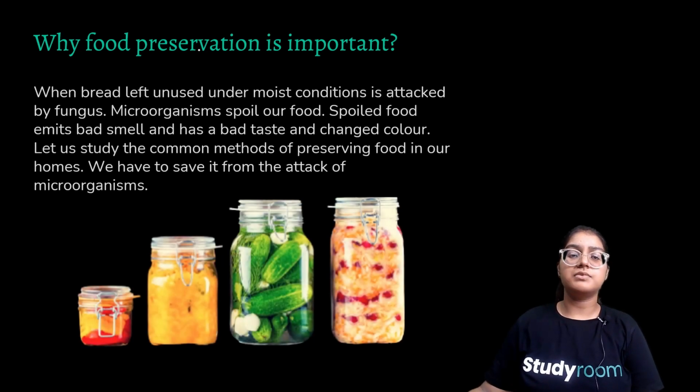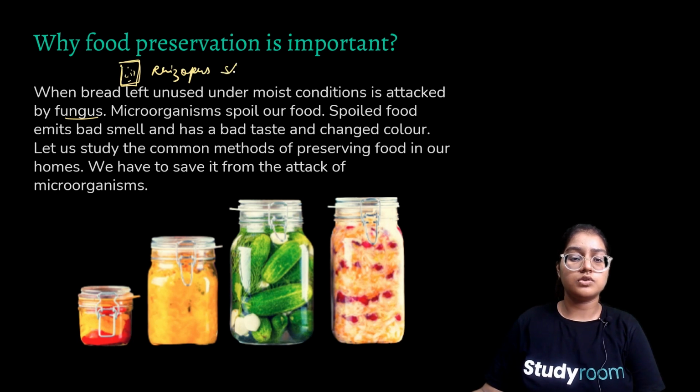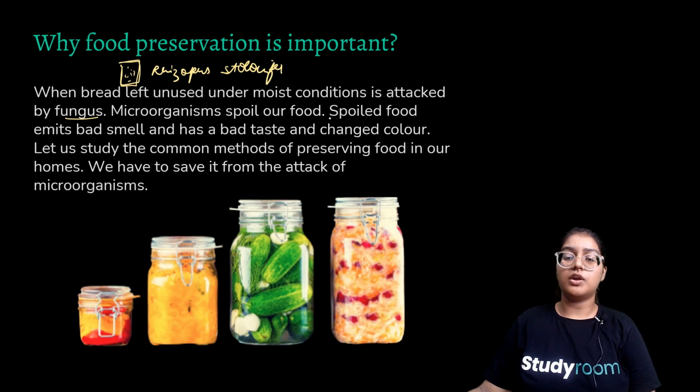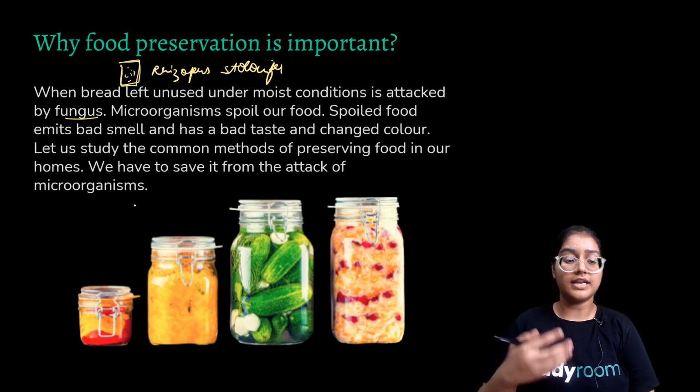But why is food preservation important? When bread is left unused under moist conditions, it is attacked by fungus. Like we saw in the very first slide, bread gets rotten by Rhizopus stolonifer, which is a fungus. So microorganisms spoil our food. Spoiled food tastes bad, smells bad, and it also changes its color. So it's important that we save our food and keep our food free of microorganisms.